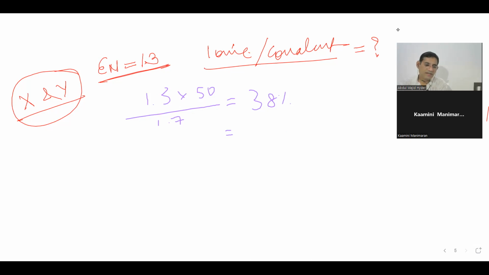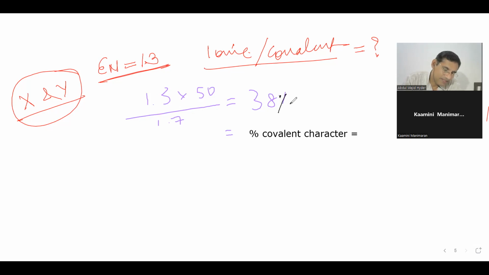Yeah, Kamini, what is 38%? Just give me the answer. So what I was expecting from you, that mistake is done. I'll tell you. That's why I gave you this question. I was expecting some mistake from you, and it is done.